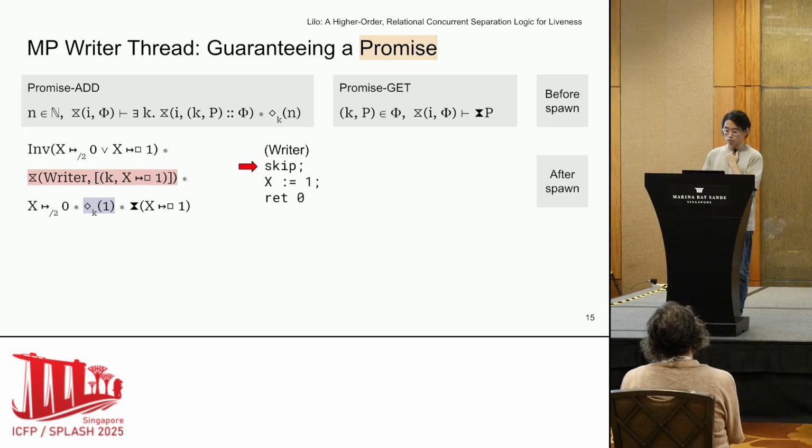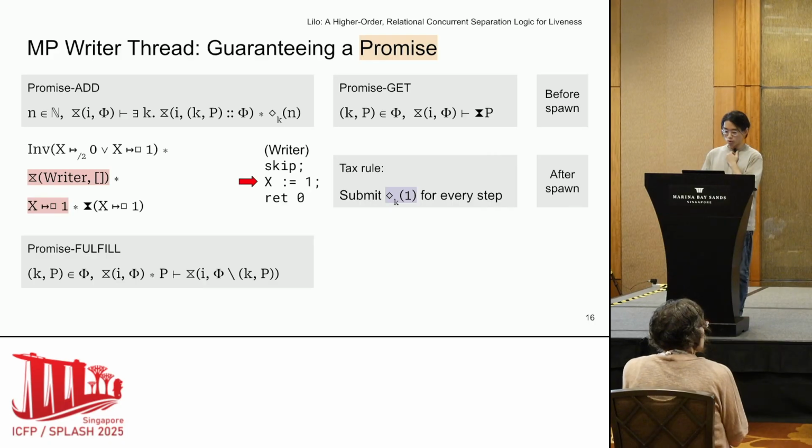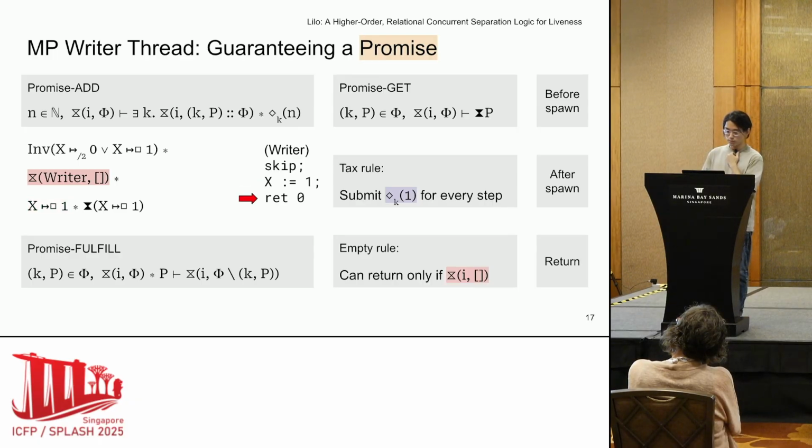Now we have the writer thread and execute the skip instruction. And because of the step rule, we need to submit 1 progress credit here. Then we execute the memory write and submit the remaining progress credit. In addition, we obtain the read-only points-to predicate and use the promise fulfill rule to fulfill the promise and empty the promise list. Finally, we can execute the return instruction to terminate the thread. Because the promise list is empty, we can safely pass the empty rule and finish the proof.